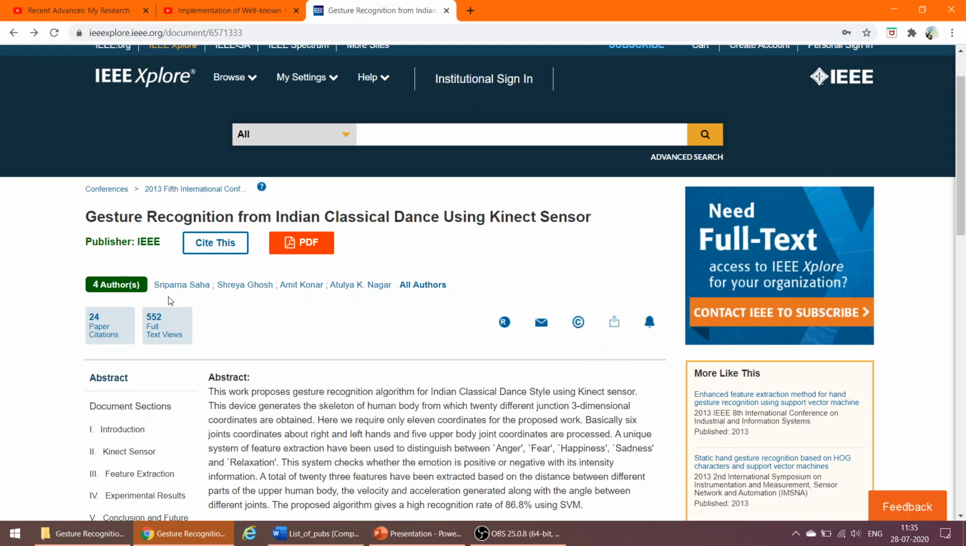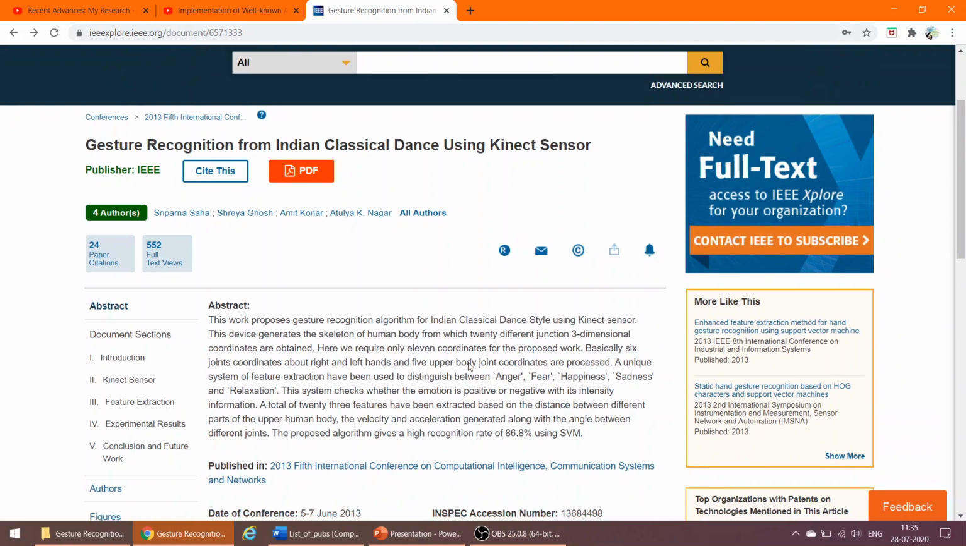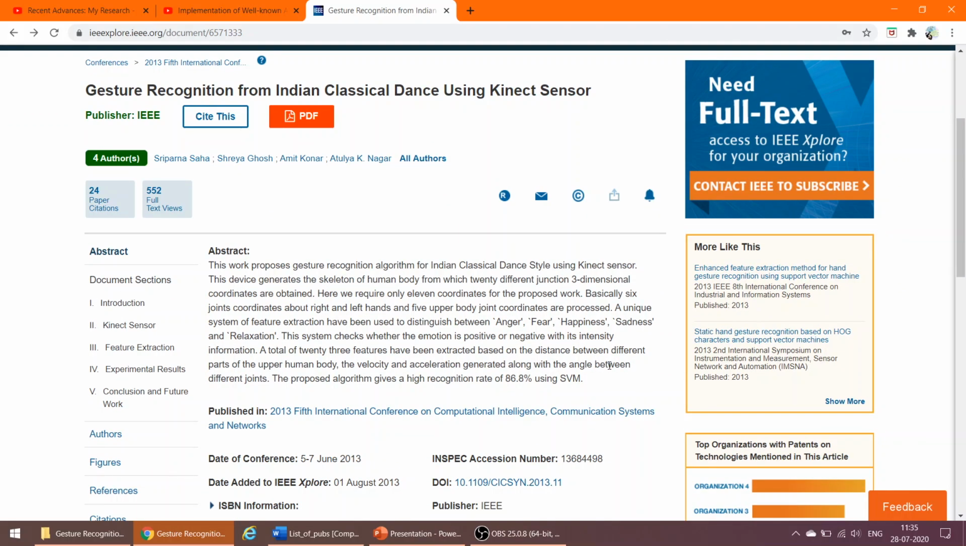In this paper there are basically 4 authors. It's a collaborative research work, and I must thank my guide Professor Amit Konar, under whose guidance I was able to complete this work. This work was during my MTech days. In this work, what we talked about is how to implement an e-learning system for Indian classical dance that uses a sensor known as the Kinect sensor.